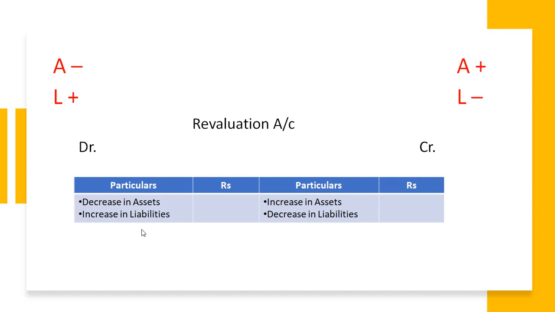Now if the total of the debit side is more and the credit side is less, then the balance will appear in the credit side, and that is the loss on revaluation.